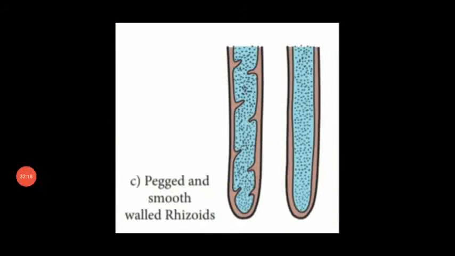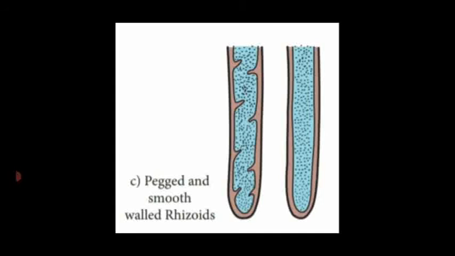Dear students, see the diagram. I already showed this diagram in the previous video class. These are the two types of rhizoids seen in the Marchantia thalli on the ventral side.